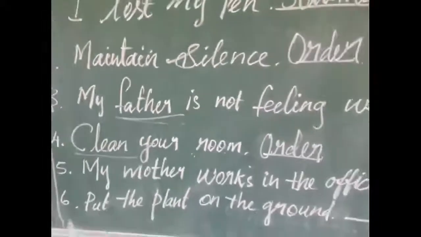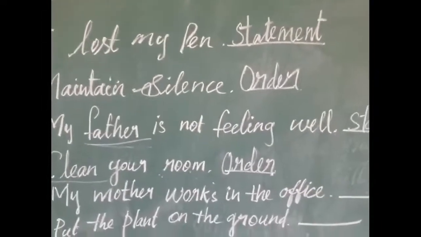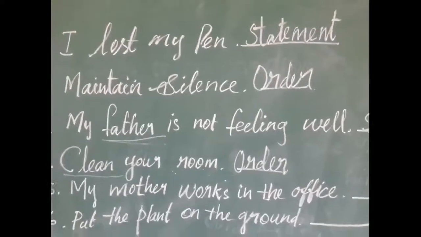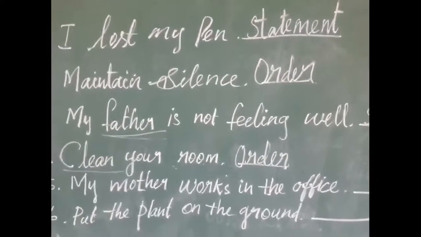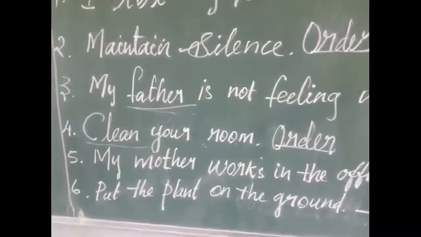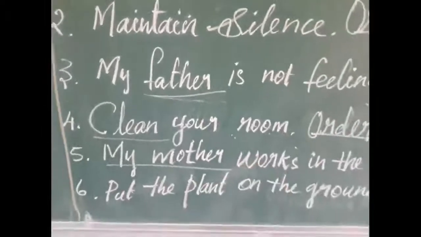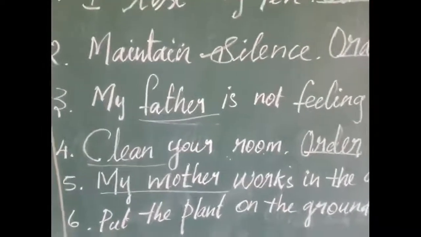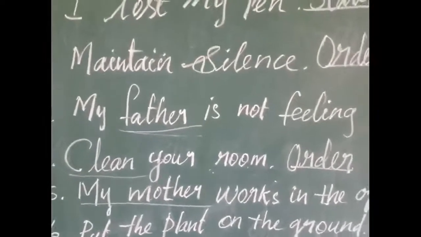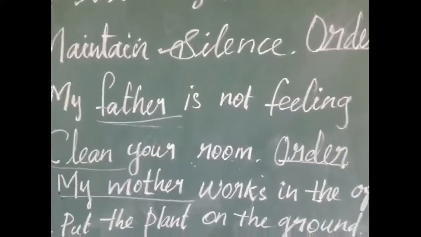Next, look at the fifth one. My mother works in the office. Look here. What is the first word? My mother. Whether mother is a naming word or action word, it's a naming word. Mother indicates a person. What is the information you get from this sentence?